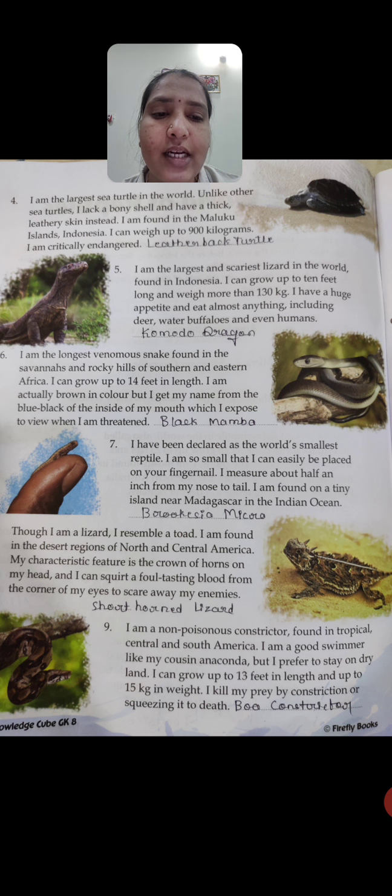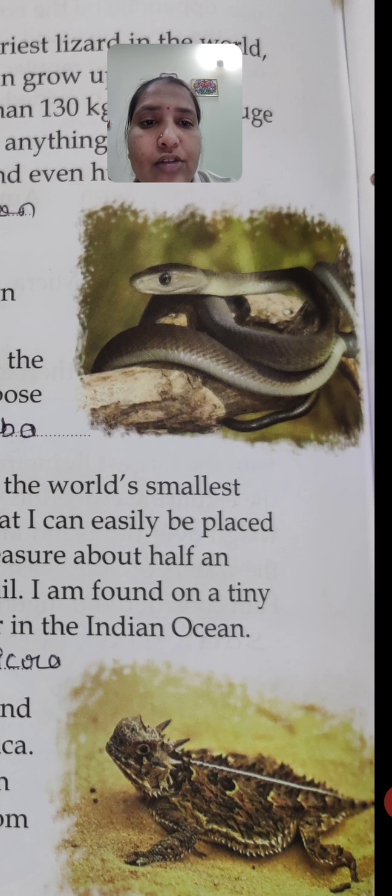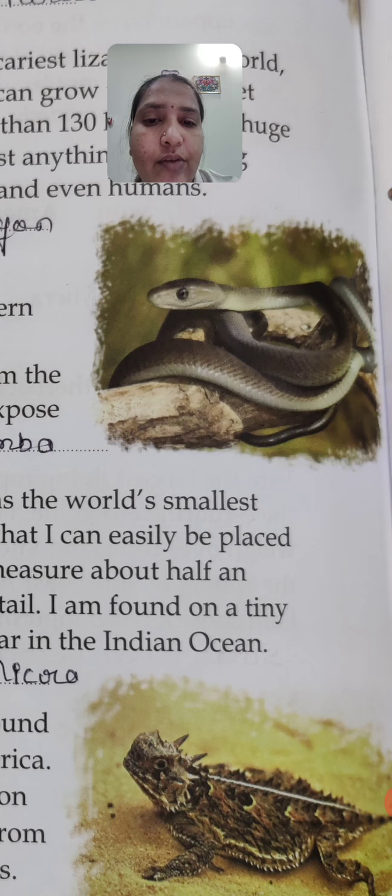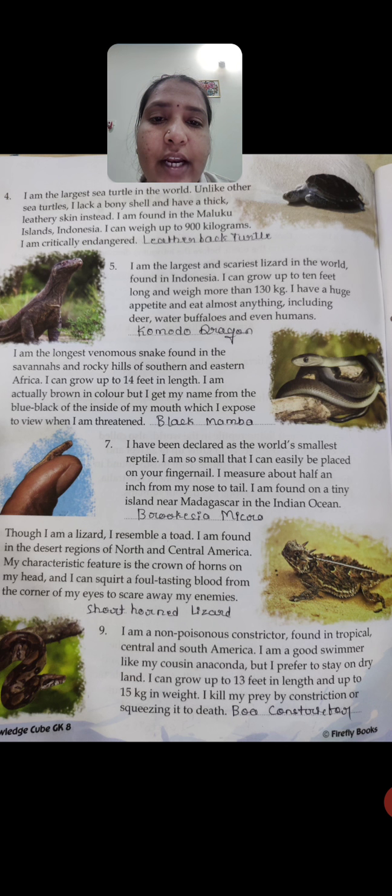It looks like a snake. See here, not like a snake, it is a type of snake also. It is one of the types of snake, and they have named it black mamba. So it is a very long snake. We can find this in the rocky hills of the southern and eastern African countries. It can grow up to 14 feet in length, and it is actually brown in color.